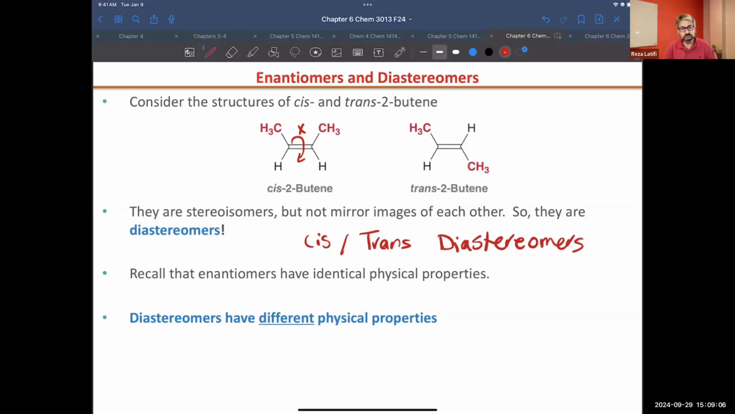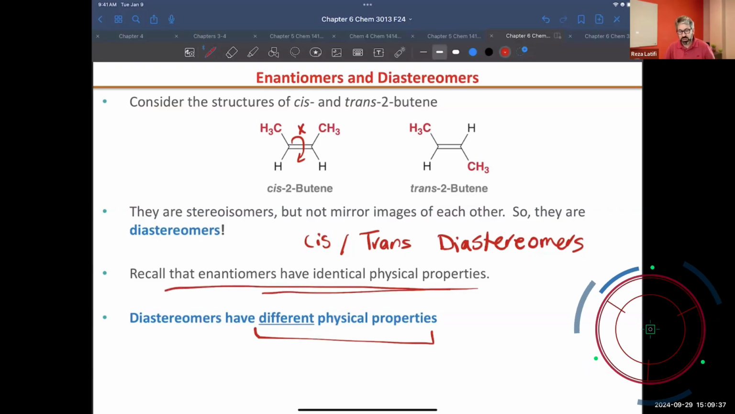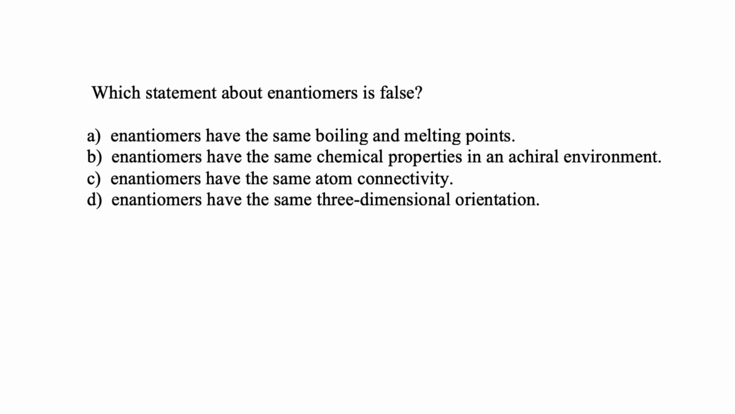Now, diastereomers have different physical properties, and of course, if you expose them to a chiral environment, their chemical behavior will be different too. Their physical properties are different, while enantiomers have exactly the same physical properties. For example, the boiling temperature for enantiomers will be the same, but not for diastereomers.